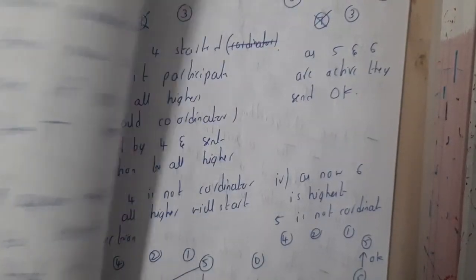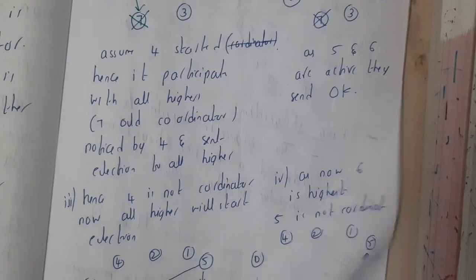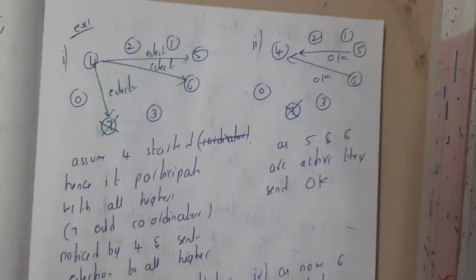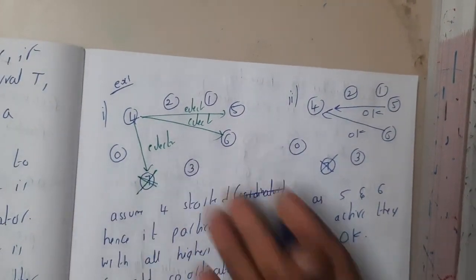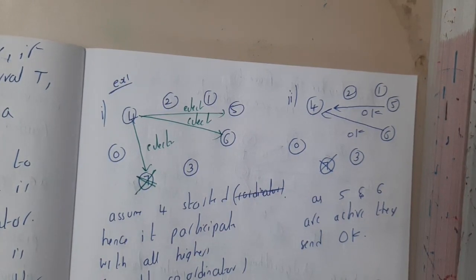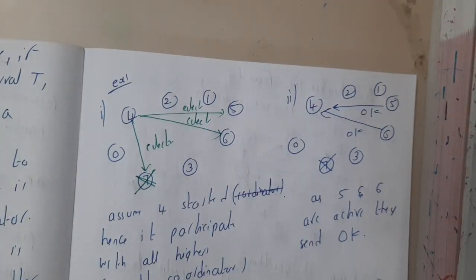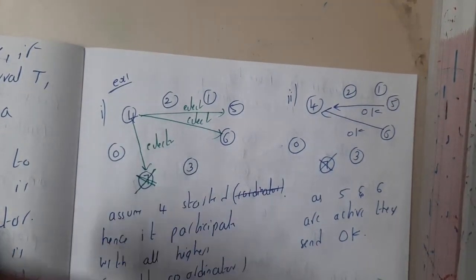Shall we go through the problem first or the algorithm? Better let us go through the problem, because once you go through the problem, the algorithm will be a piece of cake for you. Assume that unfortunately 7 has crashed. The previous leader or coordinator was 7, and unfortunately he crashed due to some issue. That information was noticed by 4. Whoever notices it first will start the election.